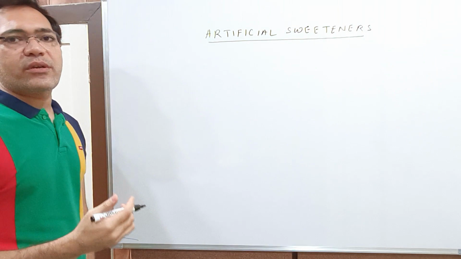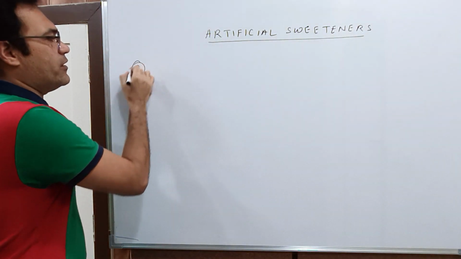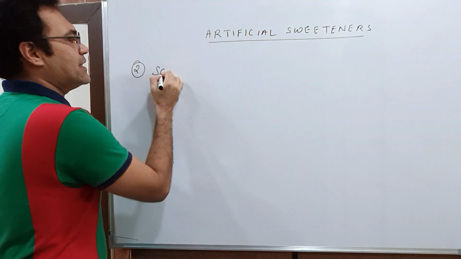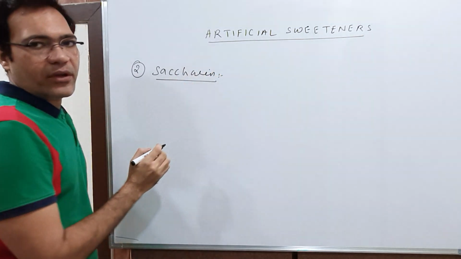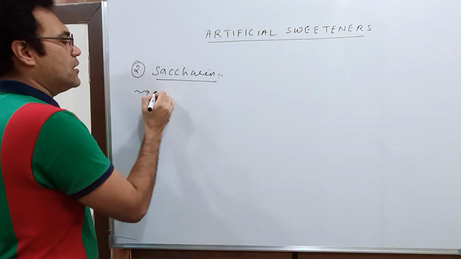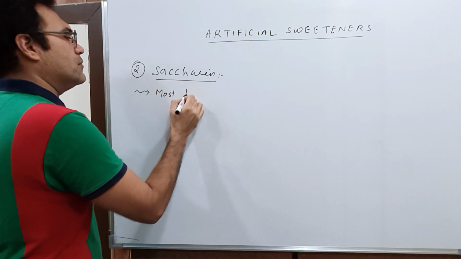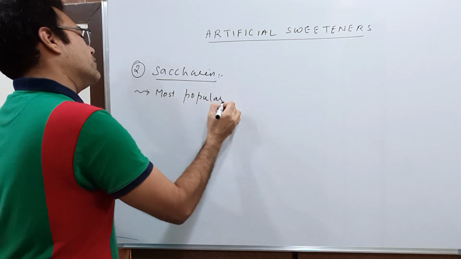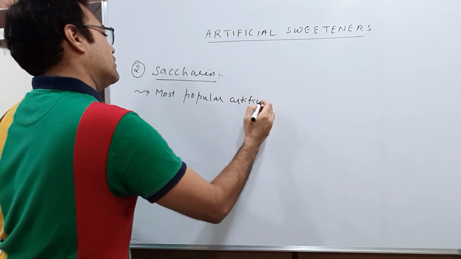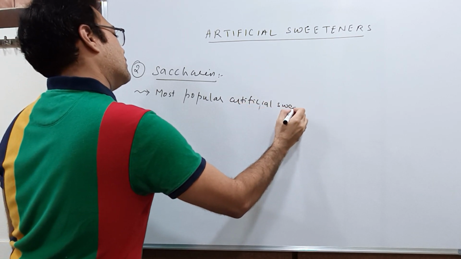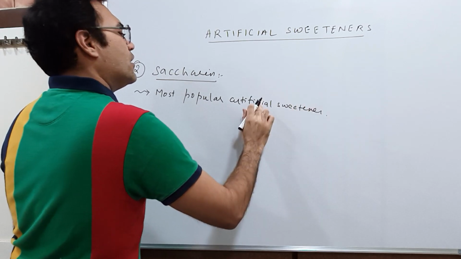Okay. Now students, the second artificial sweetener that we'll start with is saccharin. It is the most popular artificial sweetener.